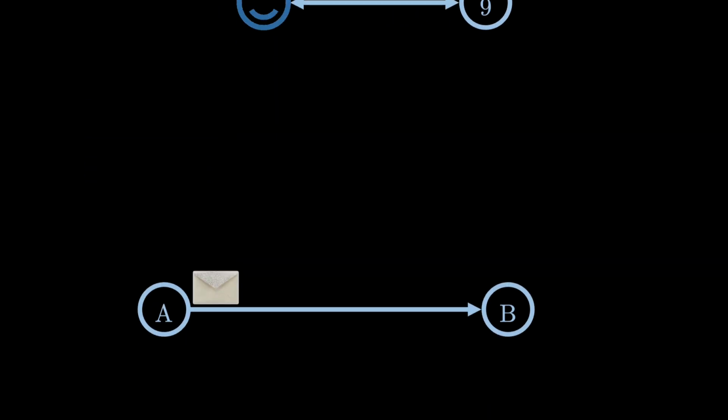Our goal in this video is to solve Byzantine agreement in an asynchronous network. In an asynchronous network, once a node sends a message, there is no bound on how long it takes for the message to arrive at its destination. The only guarantee is that the message eventually arrives. The weakness of this guarantee results in additional challenges.